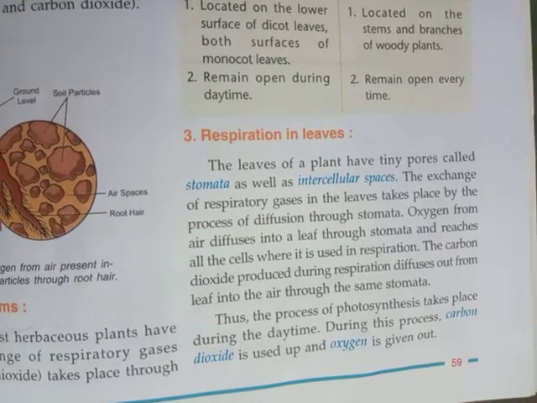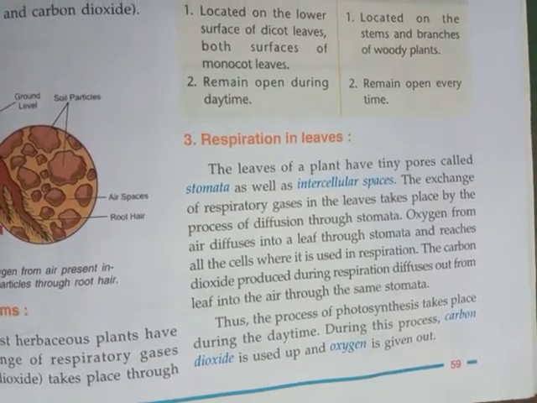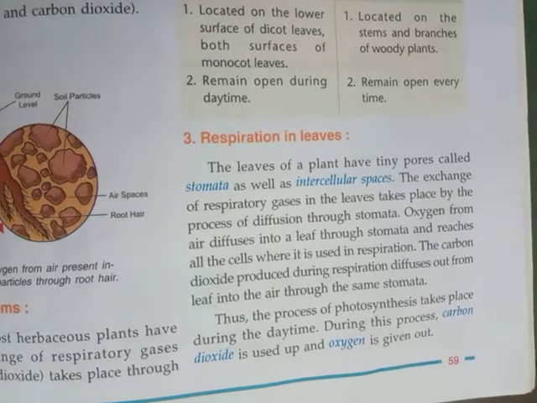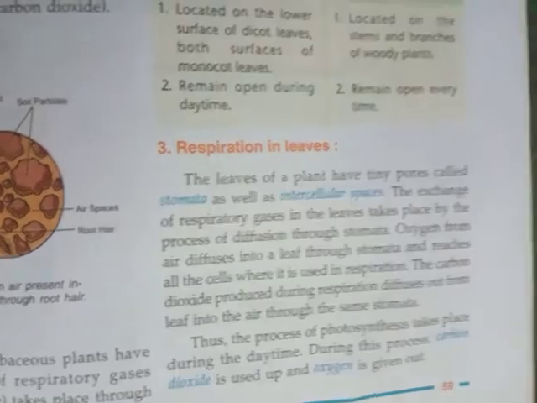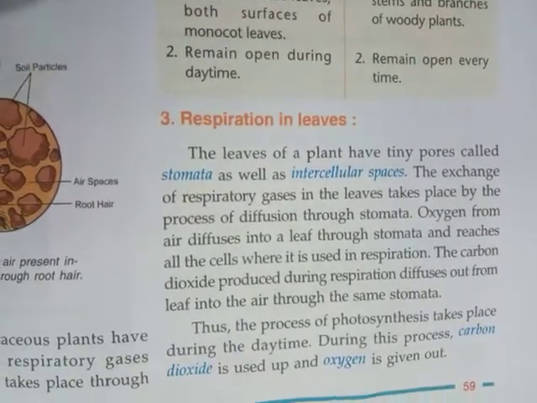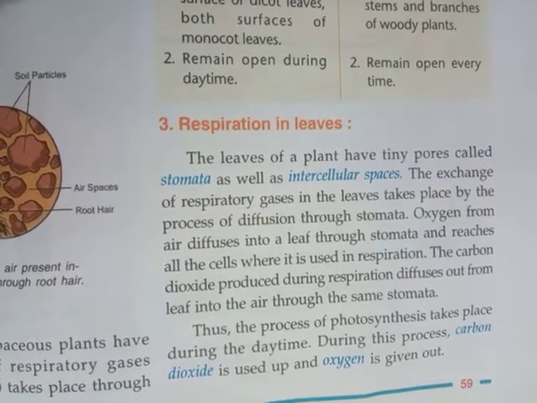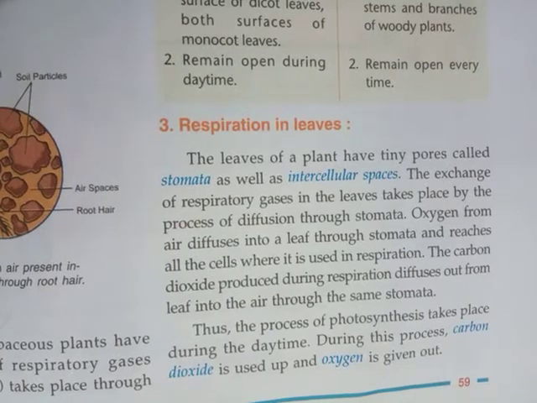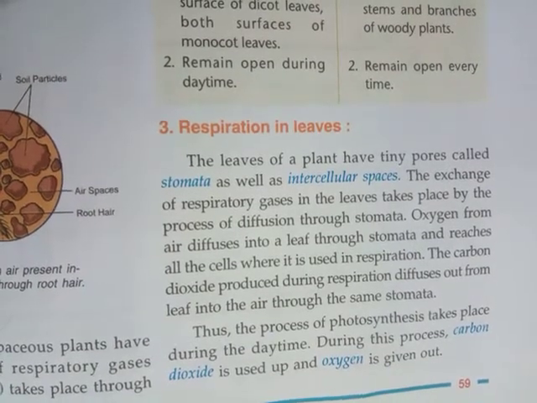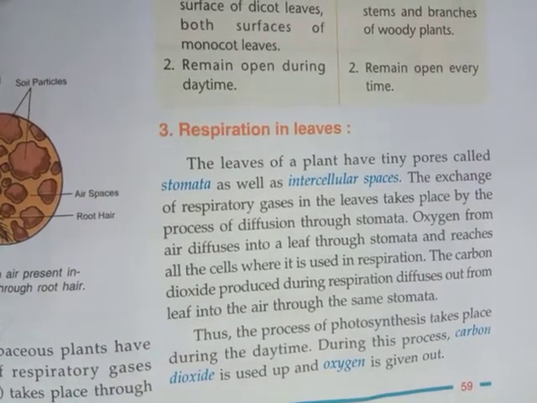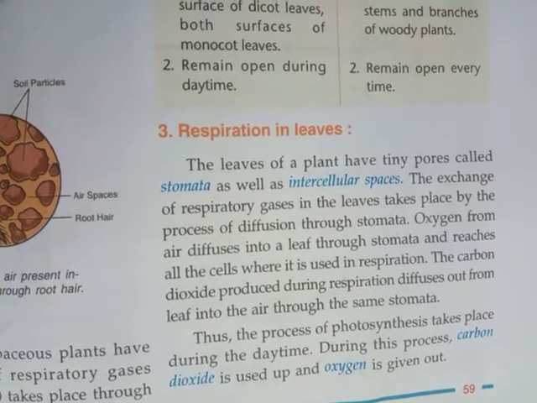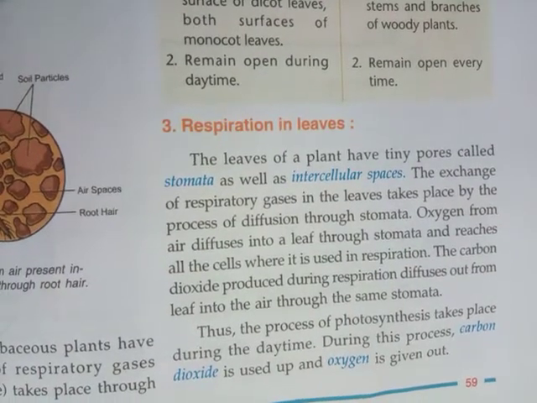Oxygen from air diffuses into a leaf through a stomata and reaches all the cells where it is used in respiration. The carbon dioxide produced during respiration diffuses out from the leaf into the air through the same stomata. Thus, in all green plants, respiration takes place through roots, stems and leaves.